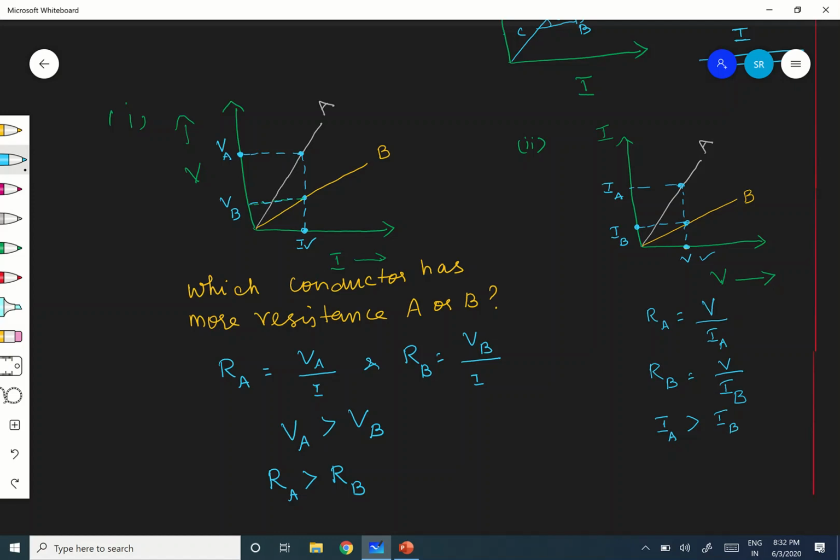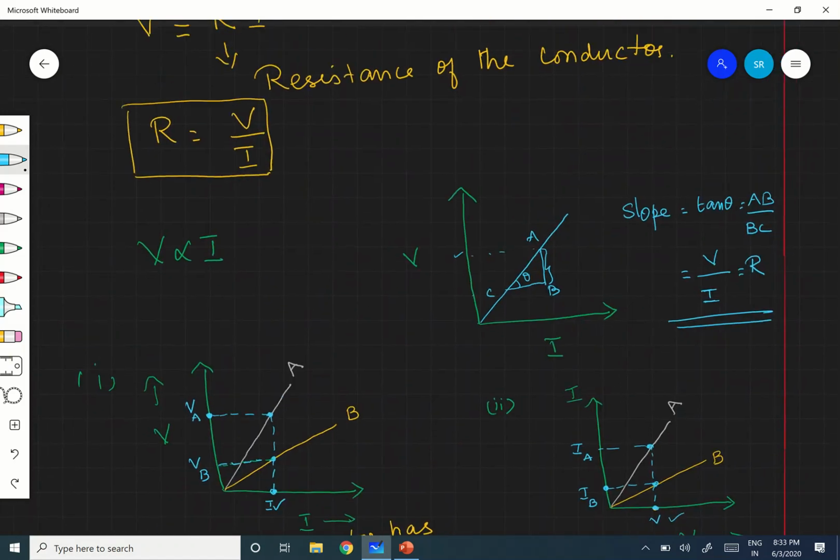Hope you are following, children. IA is larger than IB. Therefore RA will be less, because the denominator is more for RA when compared to RB. RA is V by IA, and IA is larger, therefore RA has to be small when compared to RB. So that is the difference. You have to see first the axis, where is V and where is I. Accordingly, you have to come to the conclusion which has more resistance. Whether you have understood?